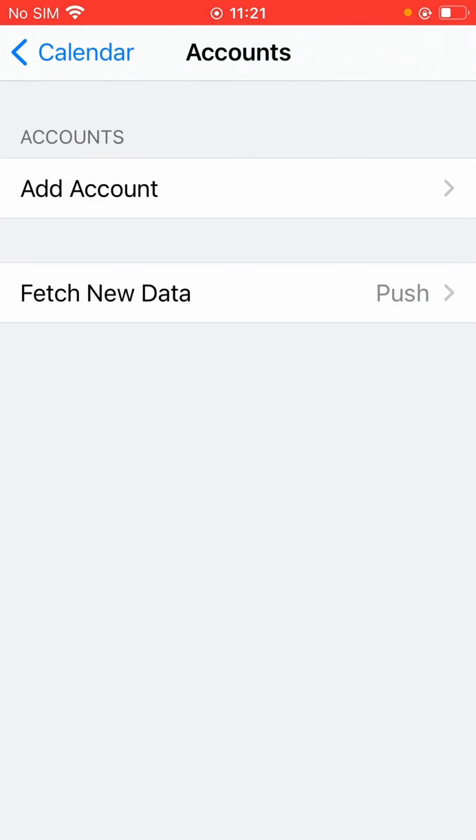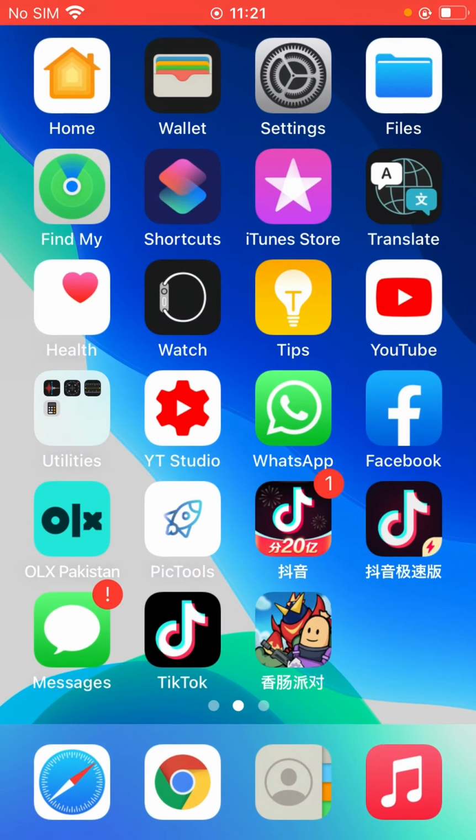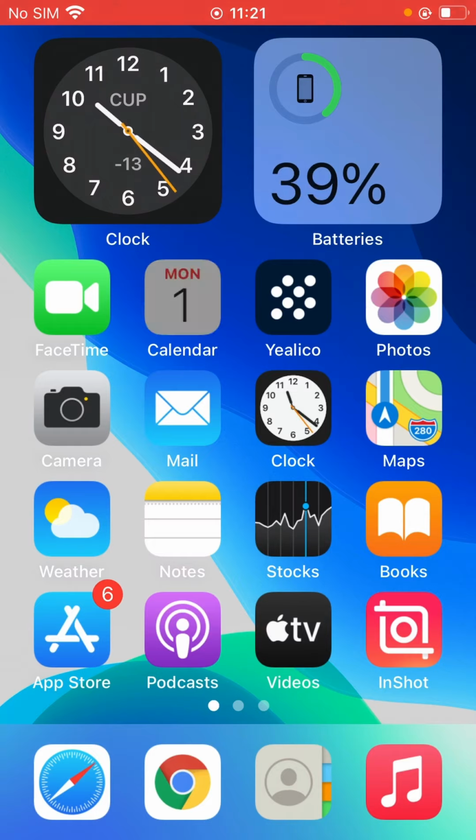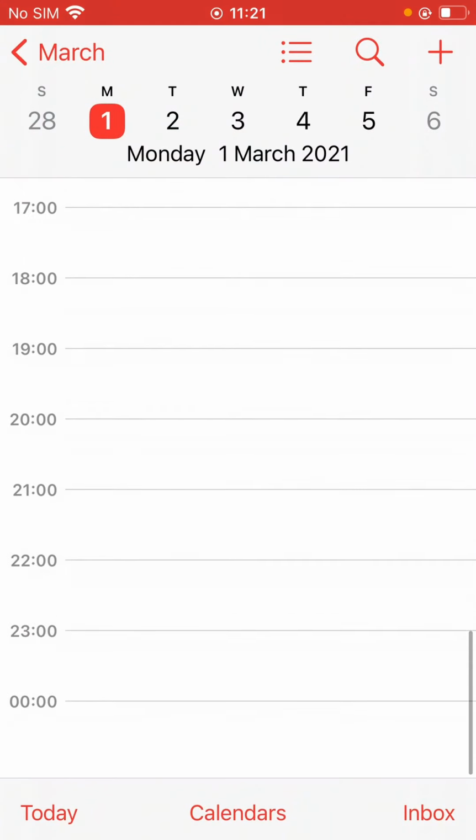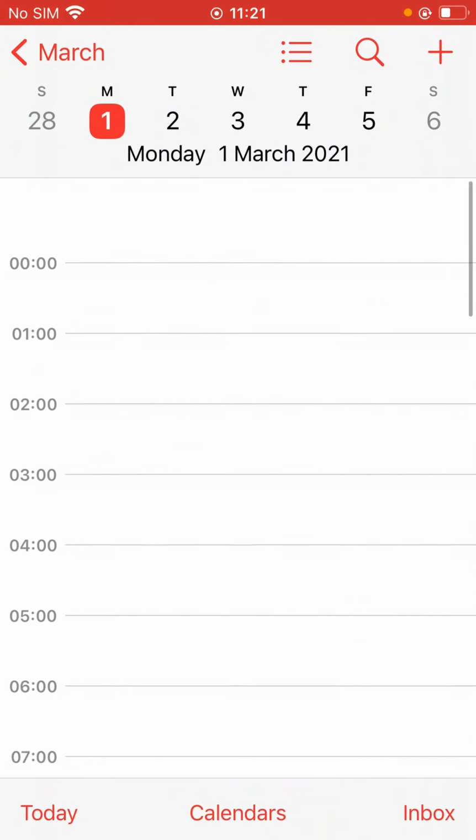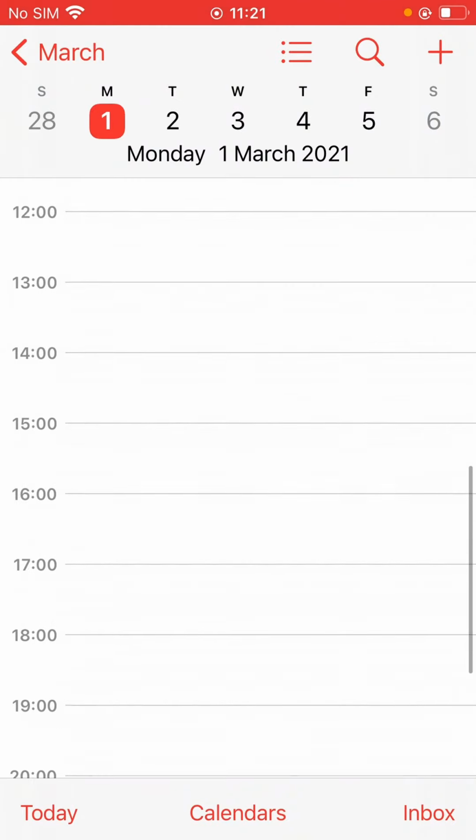After deleting the account, go back to the home screen and check now. As you can see, there are no spam virus, so it's clean. Enjoy your phone.